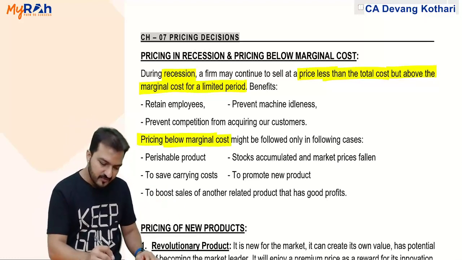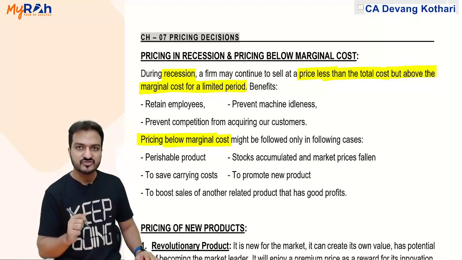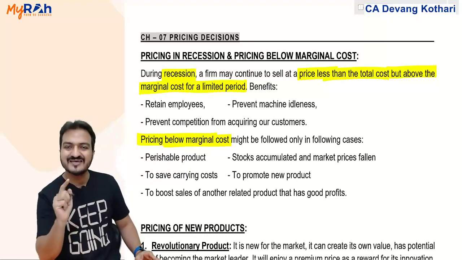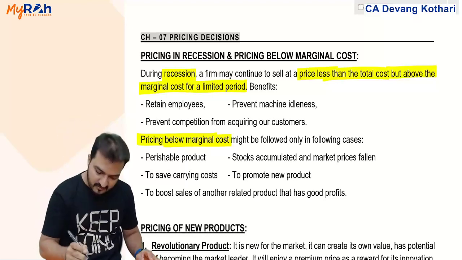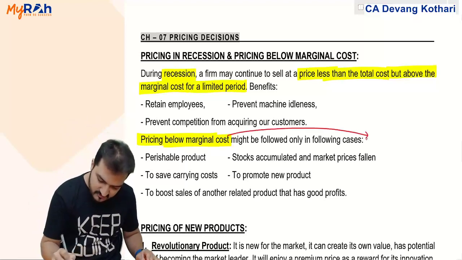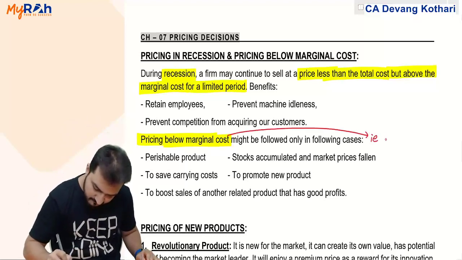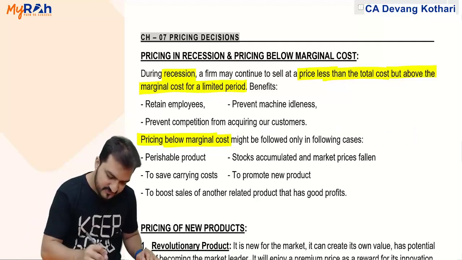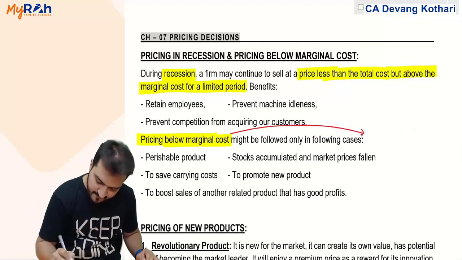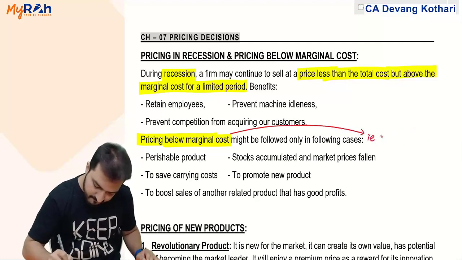Pricing can be done even lesser than marginal cost, meaning you sell at a loss.